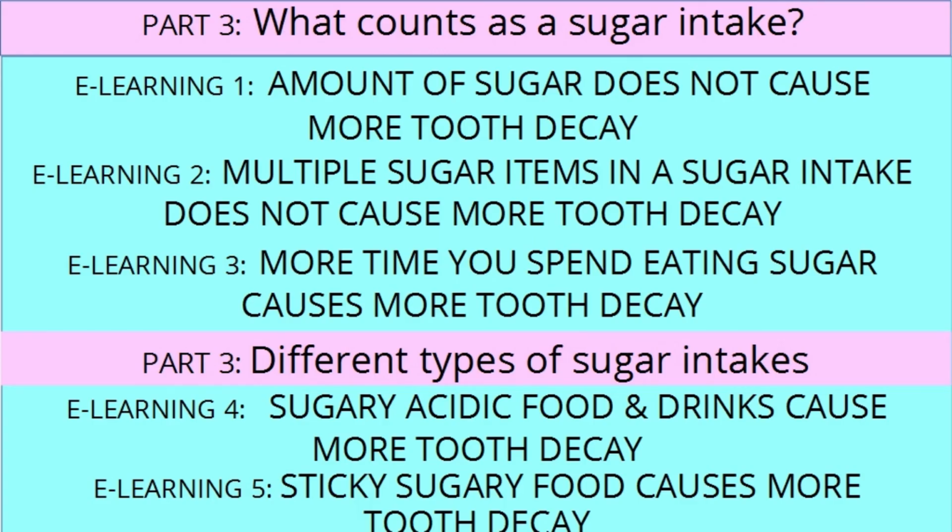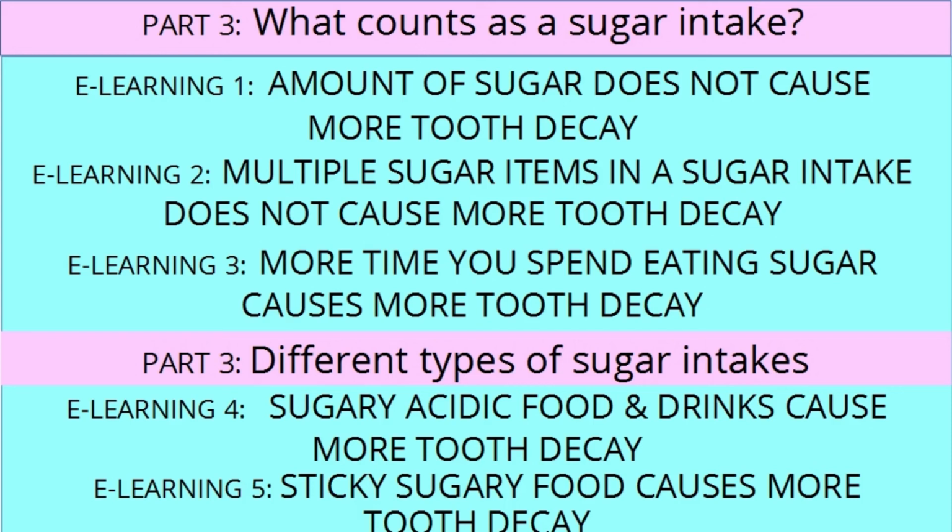E-learning summary. What counts as a sugar intake? E-learning 1. Amount of sugar does not cause more tooth decay. E-learning 2. Multiple sugar items in a sugar intake does not cause more tooth decay. E-learning 3. More time you spend eating sugar causes more tooth decay.